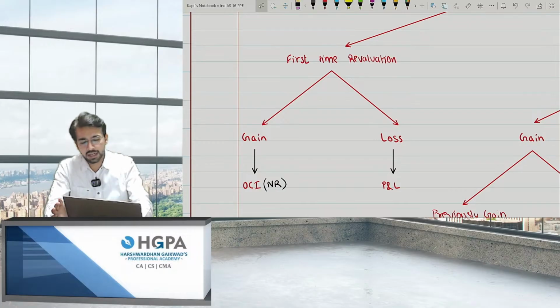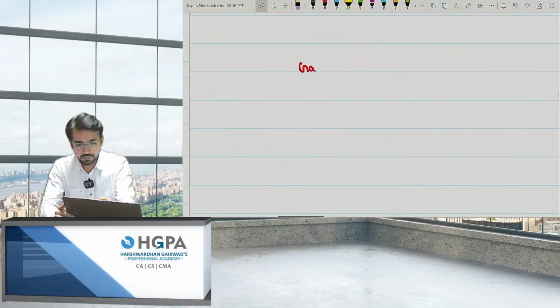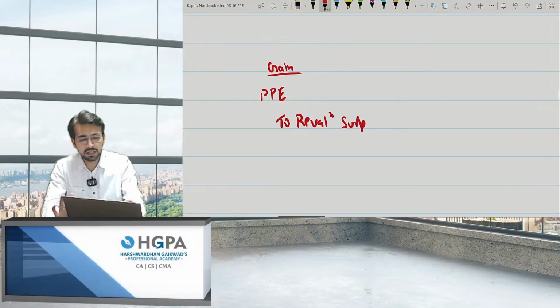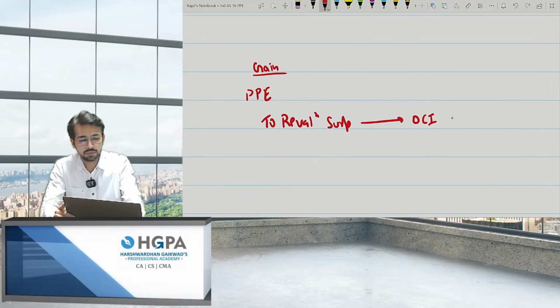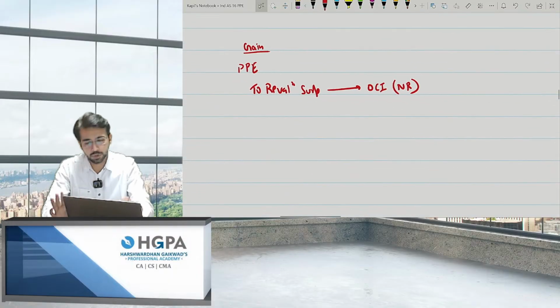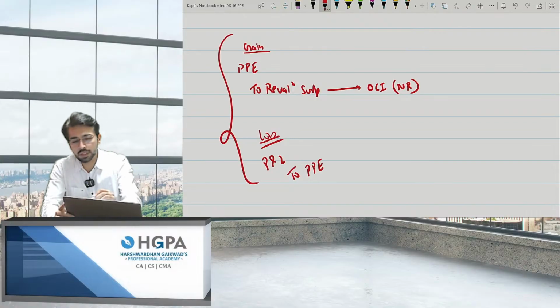If it is a loss, directly transfer to P&L. So basically, I'm telling that if it is a gain, the entry should be PPE to revaluation surplus, and this revaluation surplus should go to OCI. OCI what? NR. That is, not reclassified to P&L. Okay. And if there is a loss, it should directly go to P&L. P&L to PPE. I'm talking about this, right? Now, when to do this? If it is the first time.